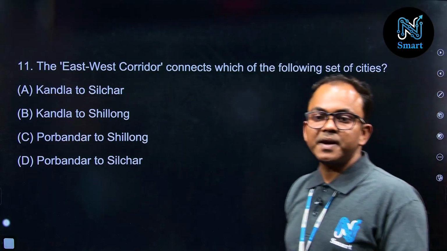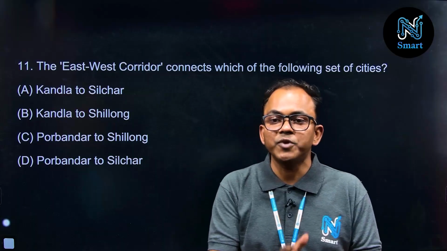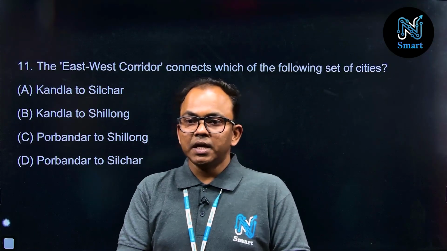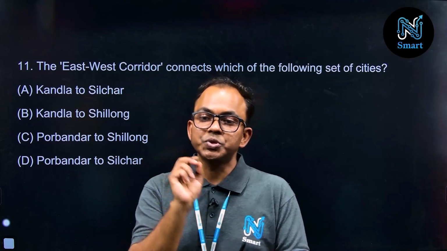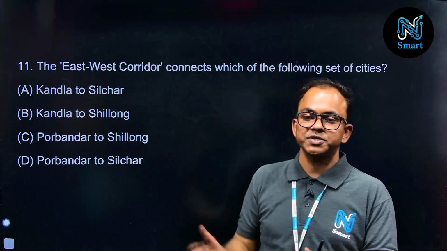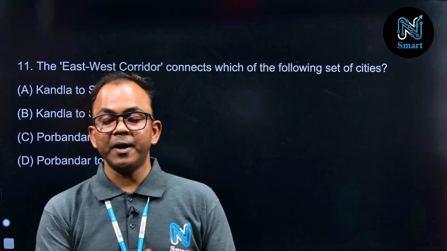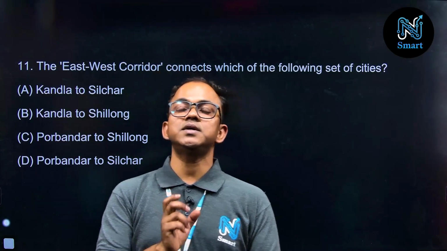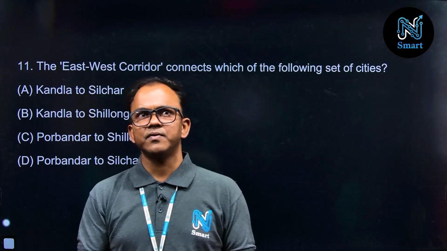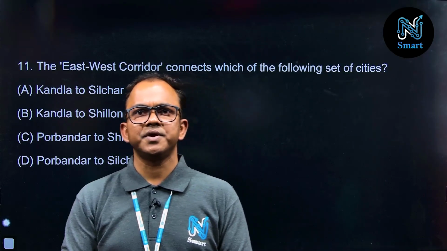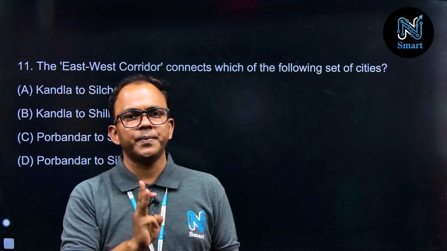Question number 11, this East-West Corridor connects which of the following set of cities? Let us understand the two important nodes we have to identify from the given options here. Regarding this project, I want to discuss another important thing: in India there are several policies or programs regarding roadways development. There are three important projects here.